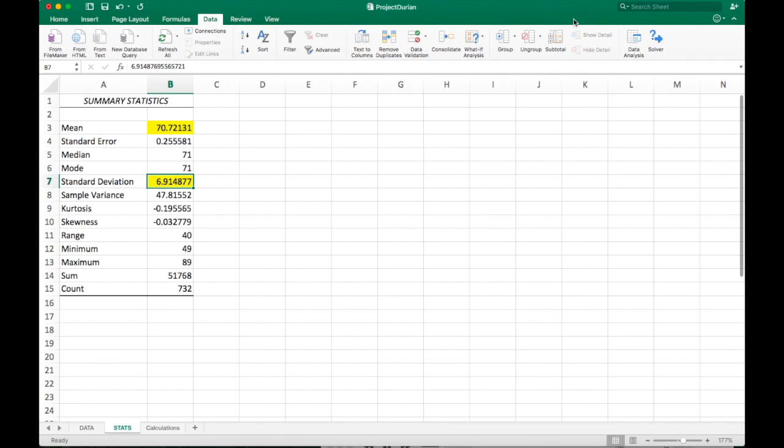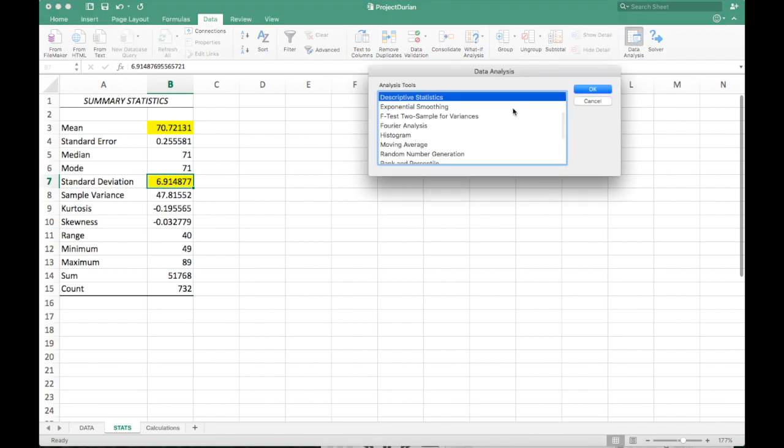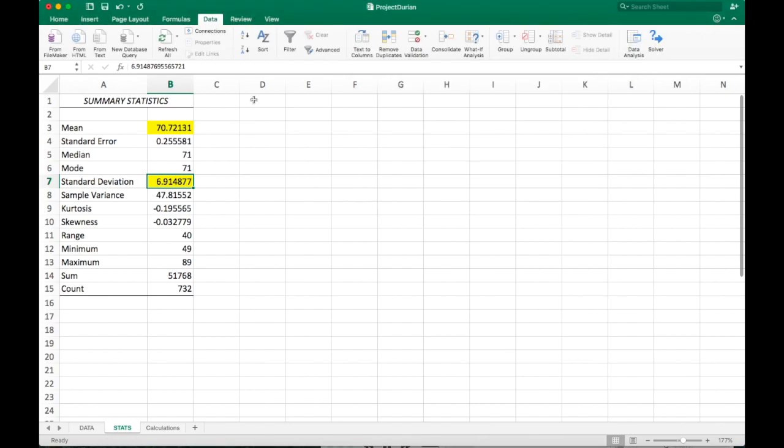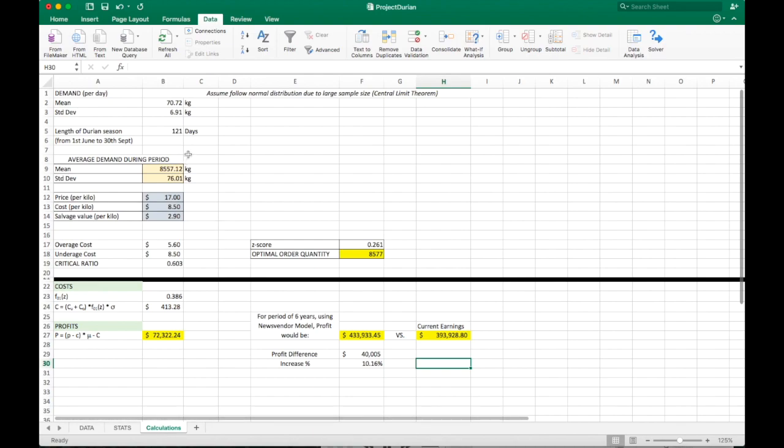Here we select descriptive statistics and we obtain the table that describes our demand distribution. For our calculations we will need the mean value of 70.72 and the standard deviation of 6.91. With these values we can now calculate the optimal order quantity. Durian season is known to last for 4 months, or 121 days.